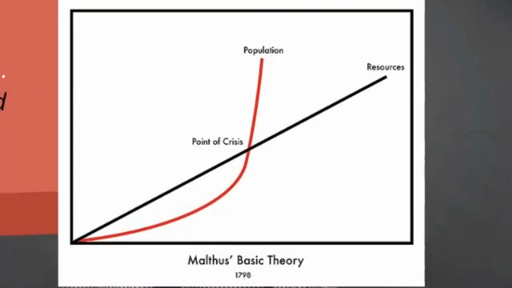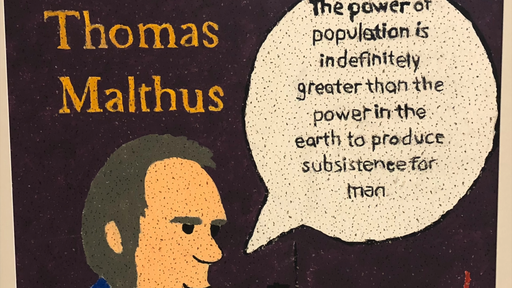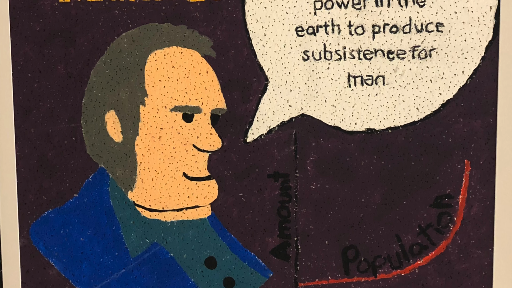So Malthus thought that this was his basic theory right here. In 1798, in his book, he wrote that population would continue to increase, while resources would increase at the rate they already did, and then eventually we'd hit a point of crisis when there were more people than food to feed those people. That is going above carrying capacity, which we learned about in an earlier topic. Thomas Malthus inspired a few of our ceiling tiles, so I put them mixed in throughout the video.